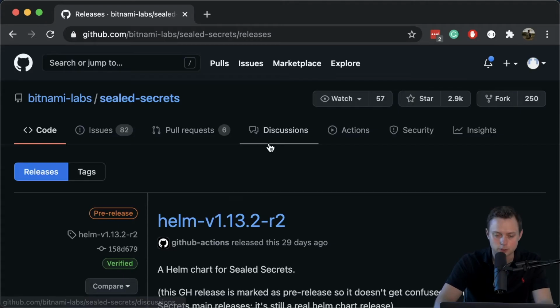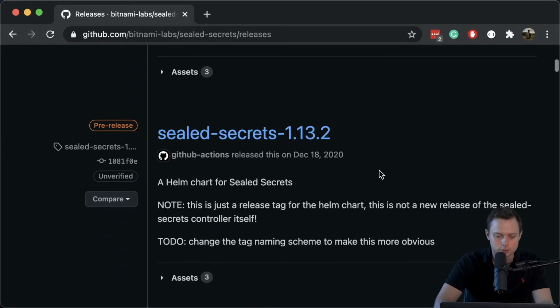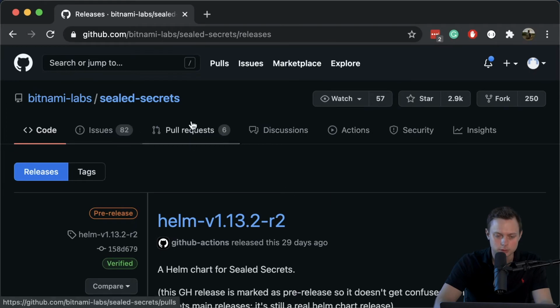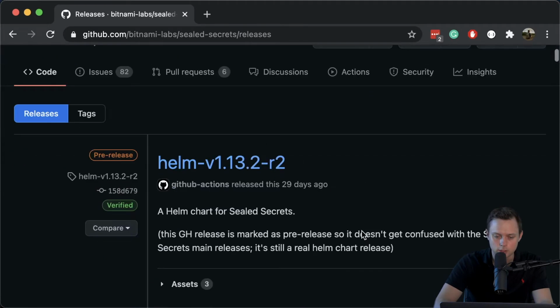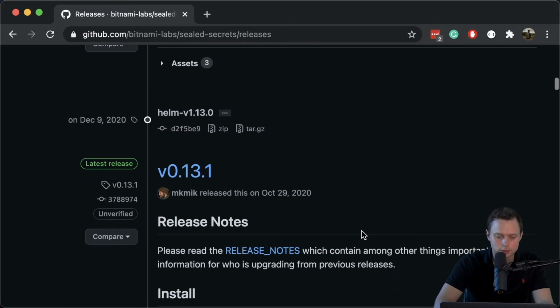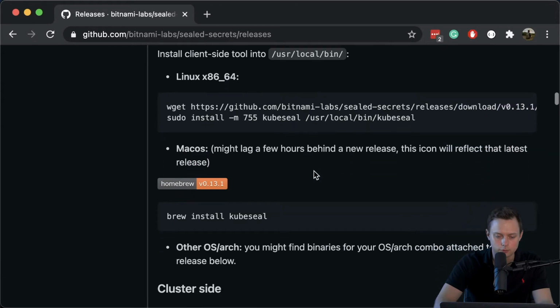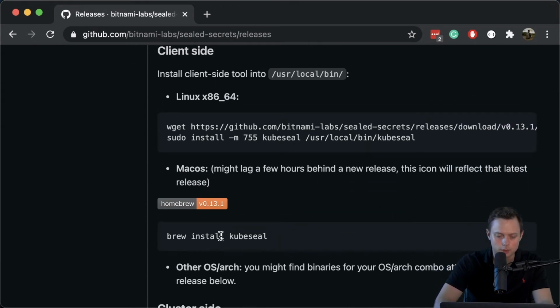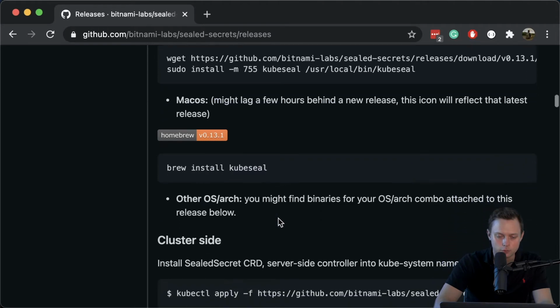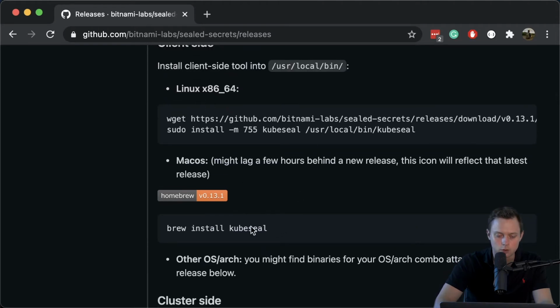Okay, first of all, we need to install the sealed secret controller and also a CLI tool locally. I'm gonna do it by going to the sealed secret releases page on GitHub. The current version is 0.13.1. So I'm gonna use these commands and follow these instructions. I'm on Mac, so I already installed kubeseal locally using Homebrew. Depending on your platform, you would follow either Linux or Mac instructions, or for Windows, you can also download the binary and put it on your path.